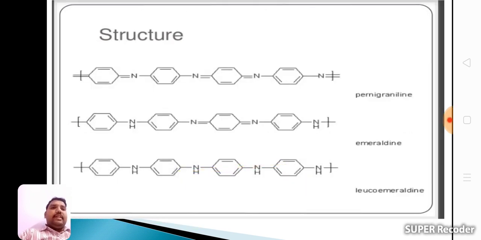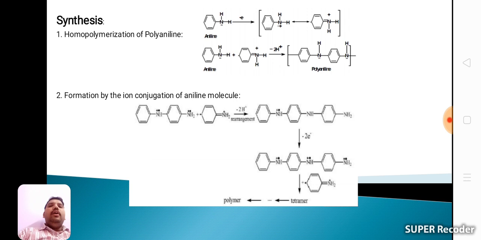Okay, see these structures of pernigraniline, emeraldine and leucoemeraldine. Here there are two alternative keto structures, two aniline structures, a benzene structure, and two keto structures. But in the emeraldine structure, there is only one keto structure. In the leucoemeraldine structure, all are aniline structures, and there are no keto structures. These are the different structures of pernigraniline, emeraldine and leucoemeraldine.